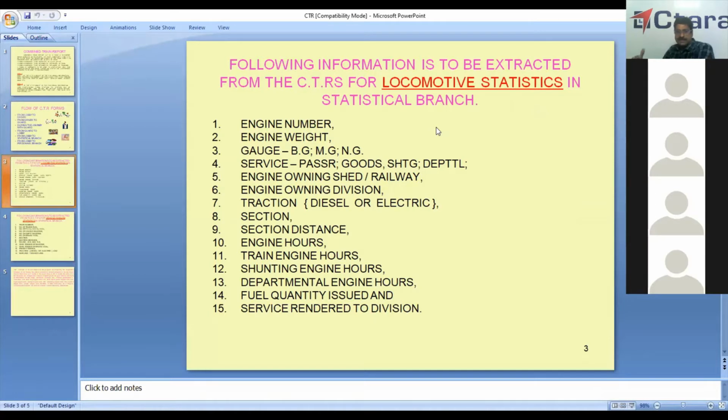Then traction, whether it is diesel or electric section. Suppose if you take some 100 kilometers, it will have 3 or 4 sections. If I take Secunderabad to Kazipet, so Secunderabad